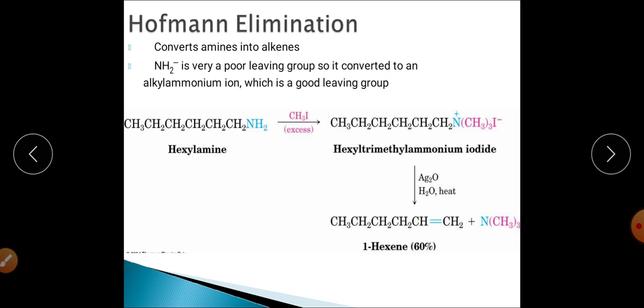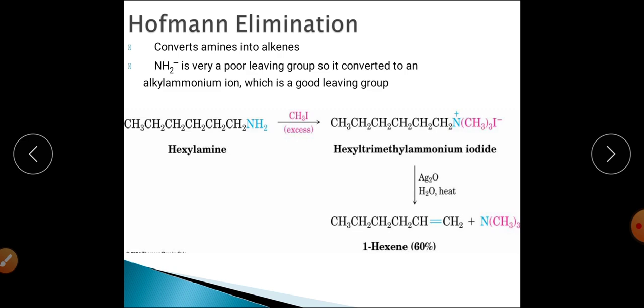When this ammonium iodide reacts with moist silver oxide, that is Ag2O in the presence of water, it will undergo the elimination reaction and get converted into an alkene.